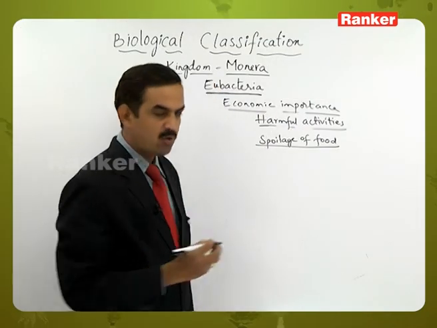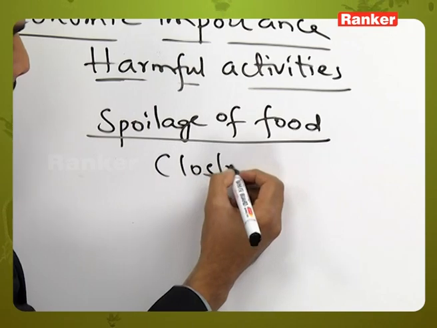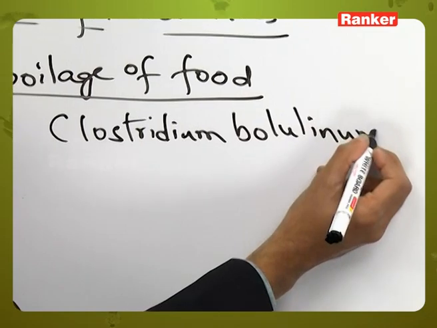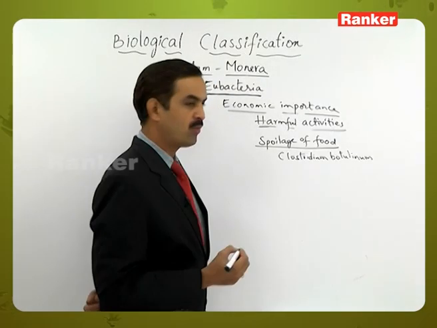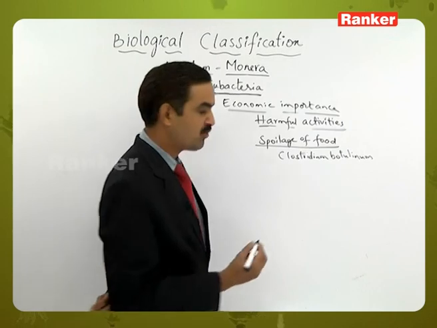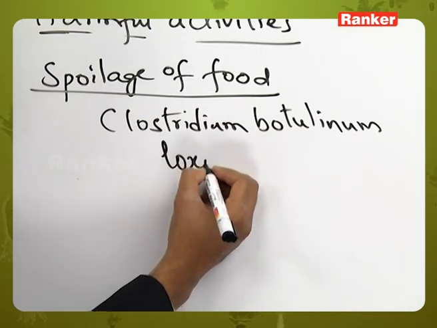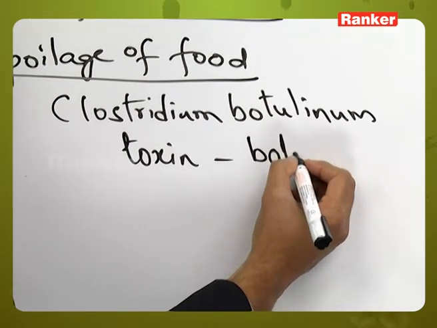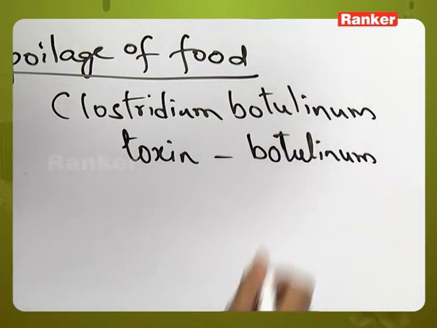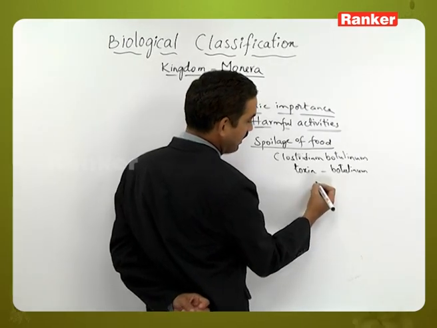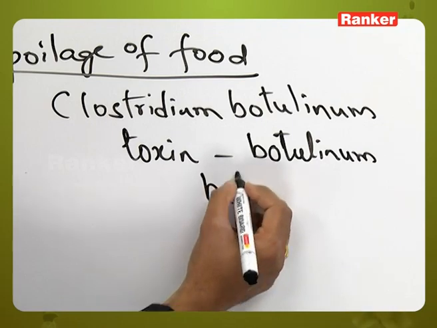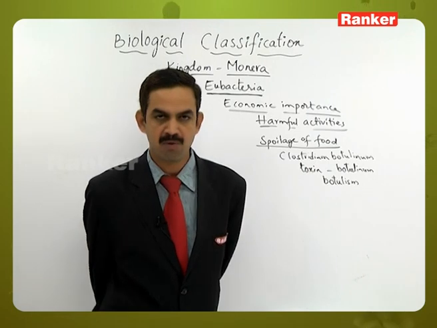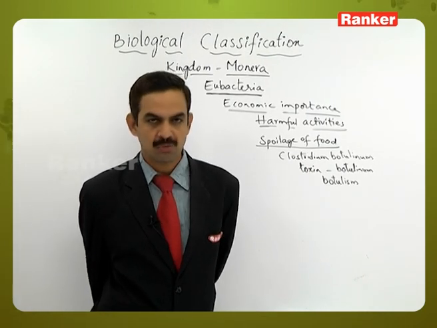There is a bacterium called Clostridium botulinum, which causes spoilage of food by releasing a toxic material called botulinum toxin. This causes botulism. Whenever botulism occurs, it may sometimes lead to the death of the organisms also.